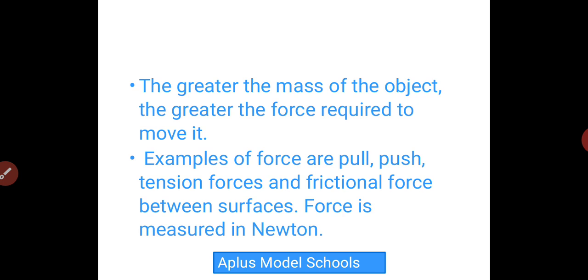Or let me use another example. The force you apply in carrying your locker on your head is different from the force that you apply in carrying your ordinary book. The force for the locker is higher because your locker has a greater mass than your book. Other examples of force are pull, push, tension forces, and frictional force between surfaces.